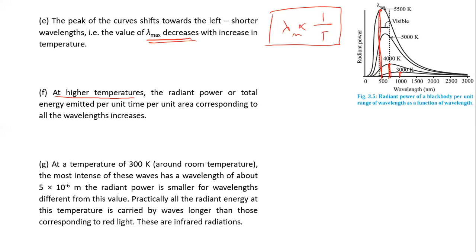Next one, at a temperature of 300 Kelvin, around room temperature, means 300 minus 273, that is around 27 degrees Celsius, at room temperature, the most intense of these waves has wavelength of about 5 into 10 raised to minus 6 meter. The radiant power is smaller for wavelengths different from this value. Practically, all the radiant energy at this temperature is carried by waves longer than those corresponding to red light. These are infrared radiation.